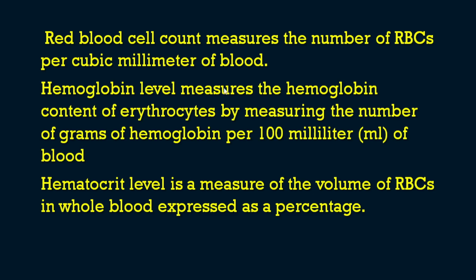So this is RBC count, hemoglobin level and hematocrit level. From this question you are getting information regarding the RBC indices that we have already explained. Then what is RBC count, hemoglobin level, and hematocrit level. I am not explaining the normal values, that we can refer later.